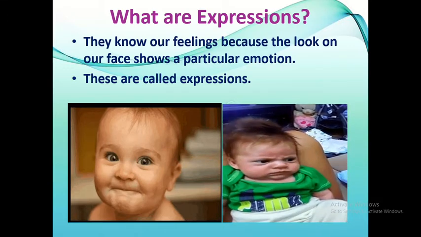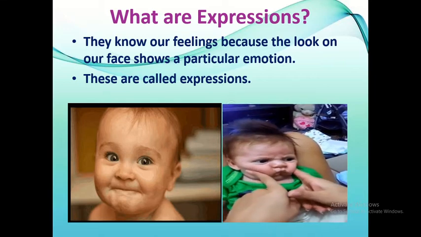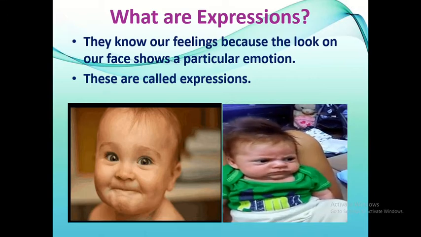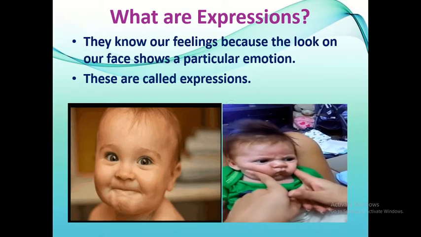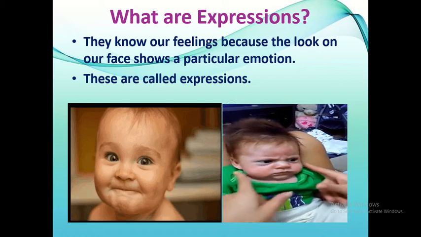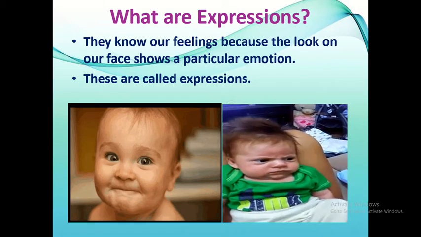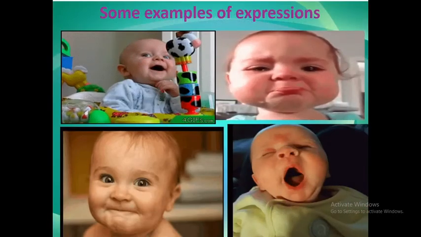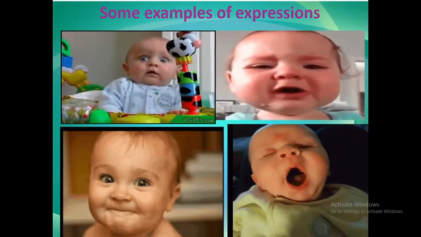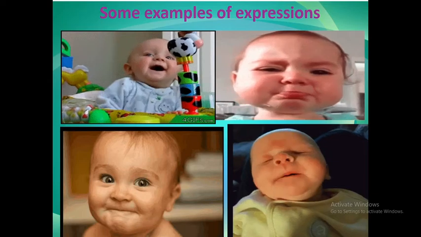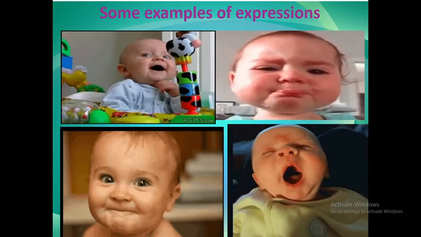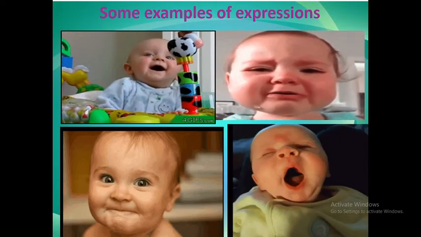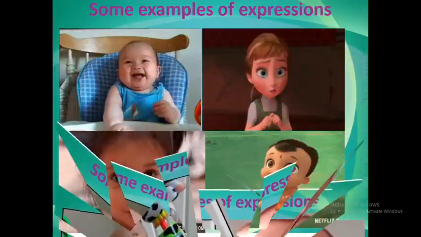People know our feelings because the look on our face shows a particular emotion. These are called expressions. In the first picture, the baby is very happy and naughty also. And in the second picture, the baby is so angry. That baby is not ready to do anything. These are the examples of expressions. Let us see again many more examples of expressions. In one picture, the baby is smiling, playing, crying also.